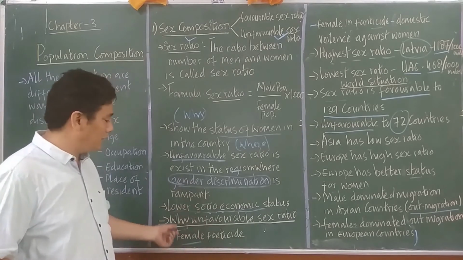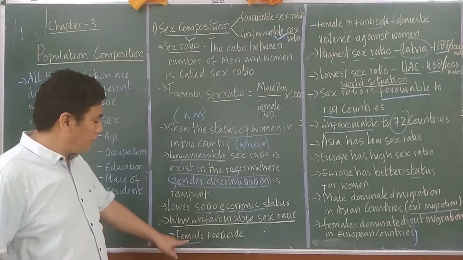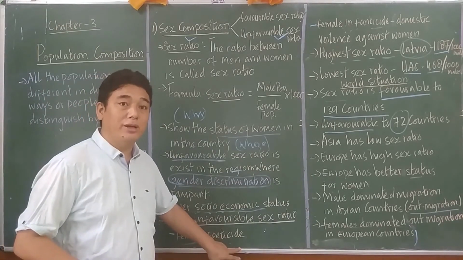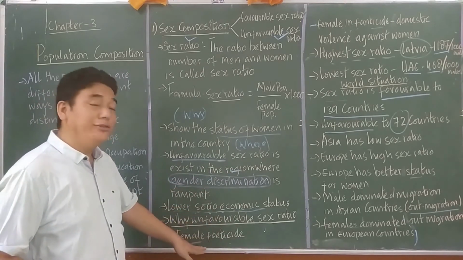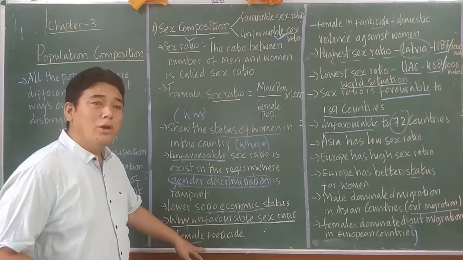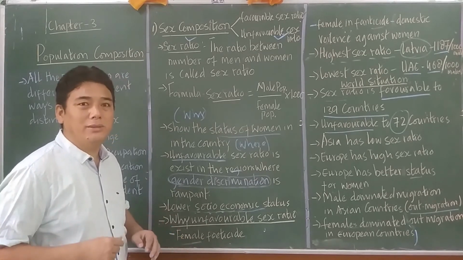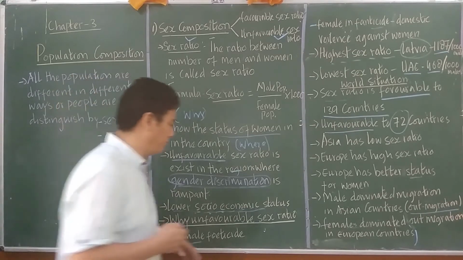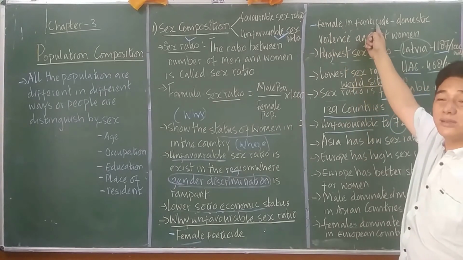Cousin labiers, female feticide, right. Female feticide, like sex determination, and the killing of a child in the mother's womb. Okay, and then female infanticide, right?